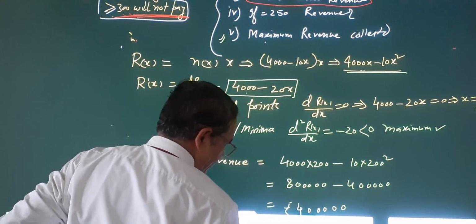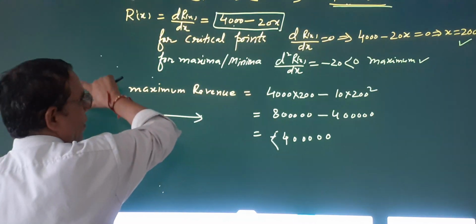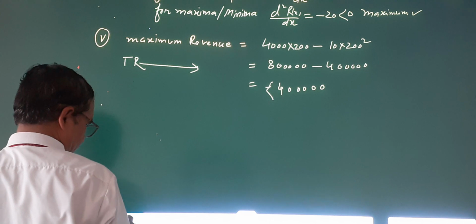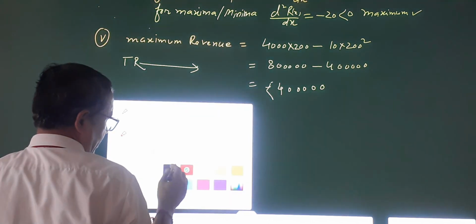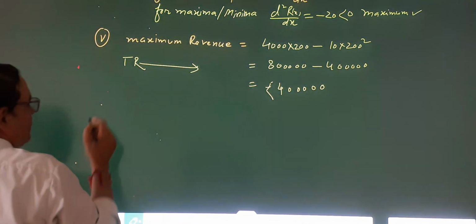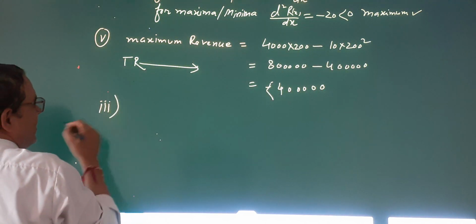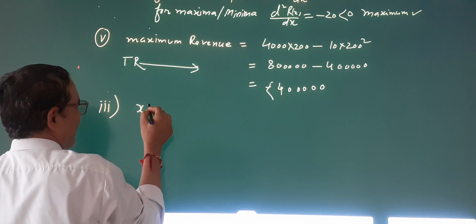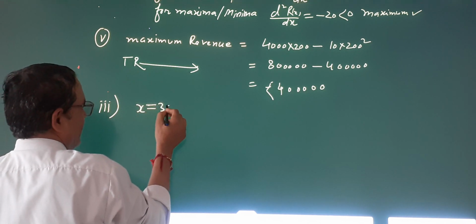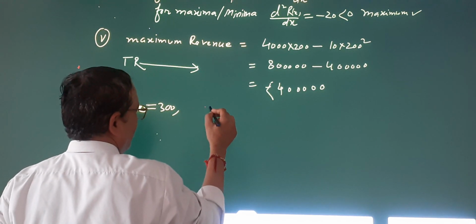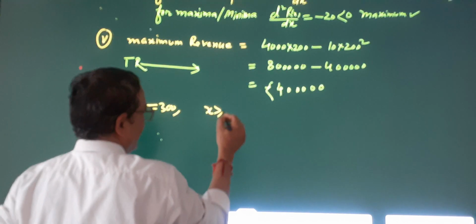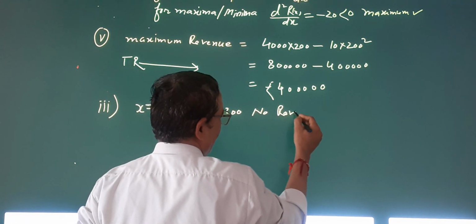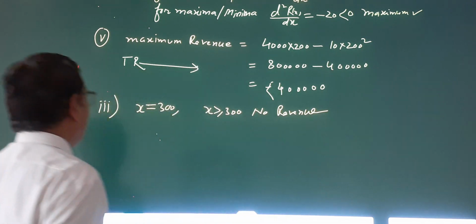In the third part, what is given is that x is equal to 300, and the condition is given that for x greater than or equal to 300 there is no revenue. So this will be the answer of the third part.